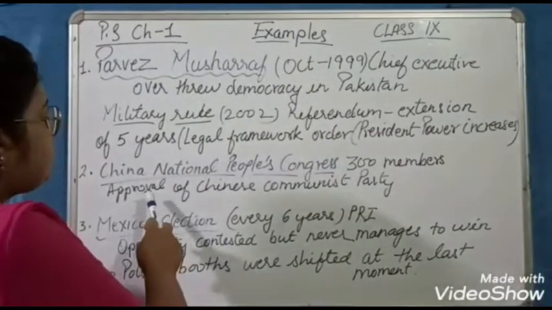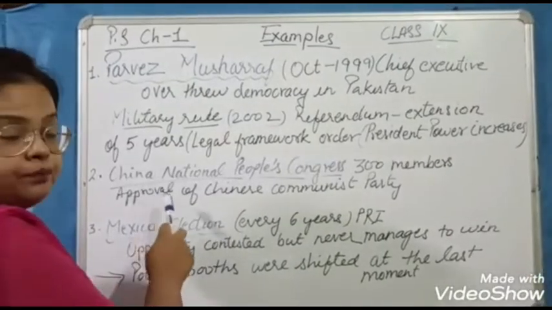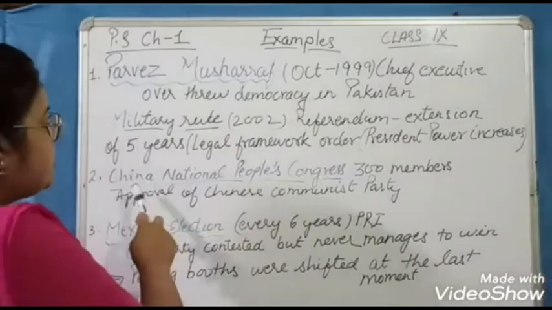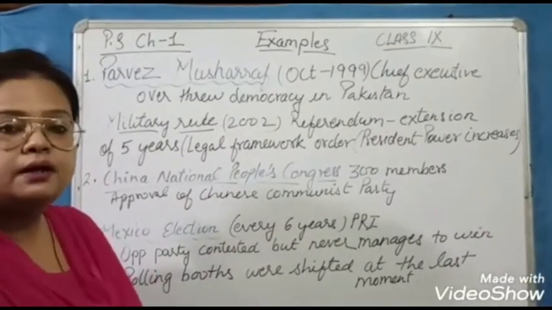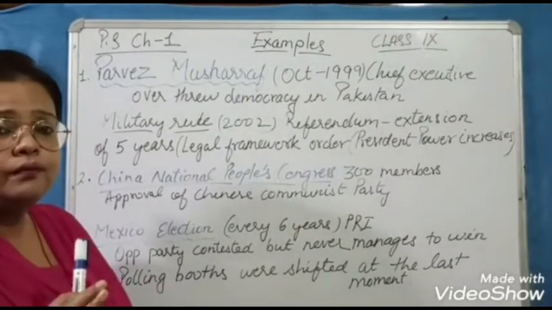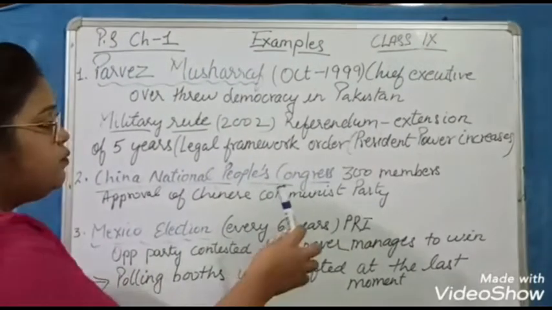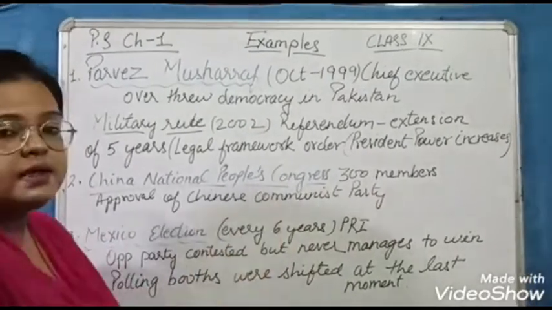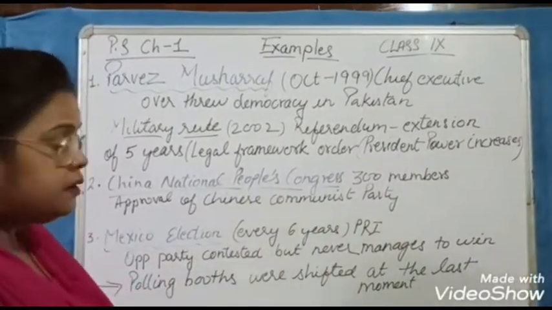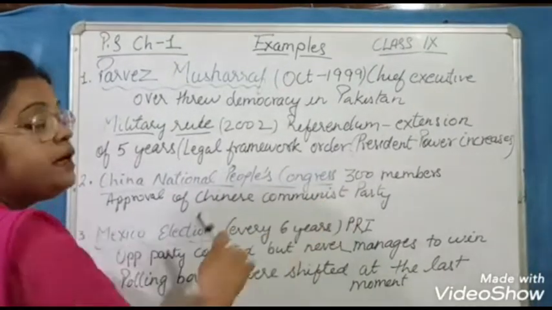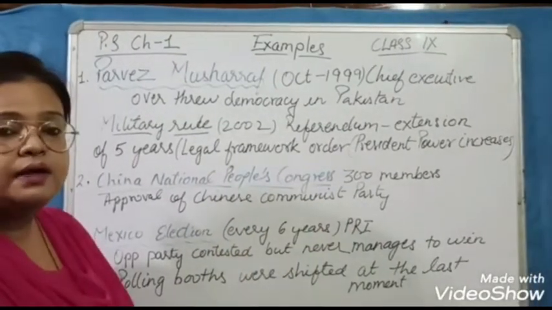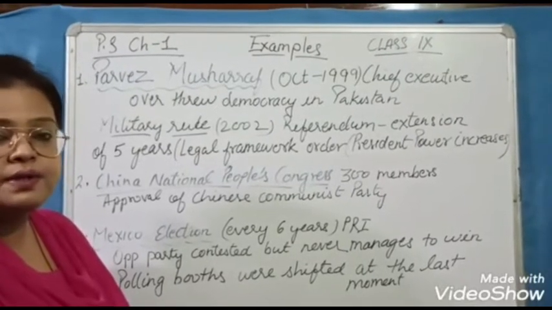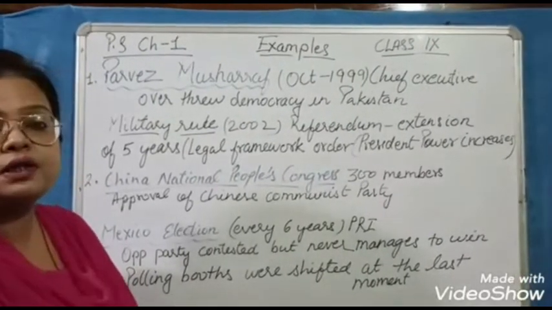The second example is of China, the China National People's Congress. What happens in China? There is also a dictator type of government, in which there are 300 members of the People's Congress. There are 300 people, but these people contest in elections.